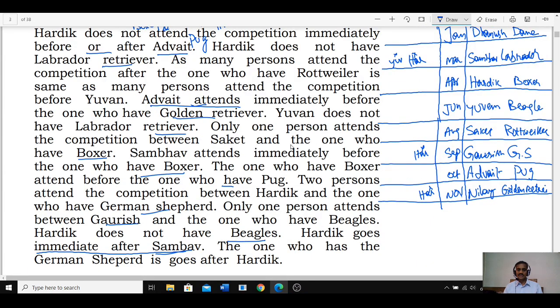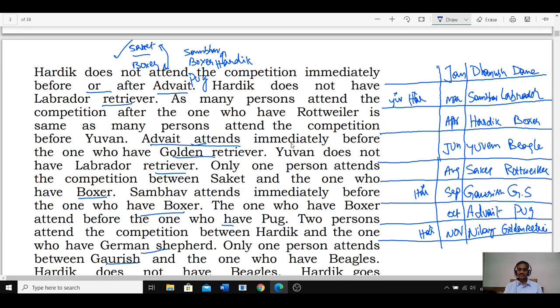Clear now, this is about questions 141 to 146. Note on this one: Jan, March, April, June, August, September, October, November, and Dhanush, Sambhav, Hardik, Yuvan, Saket, Gaurish, Advait, and Nilay are the persons. Then next, these breeds: Dane, Labrador, Boxer, Beagle, Rottweiler, German Shepherd, Pug, and Golden Retriever.